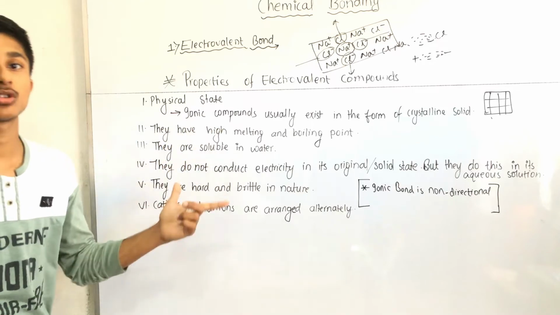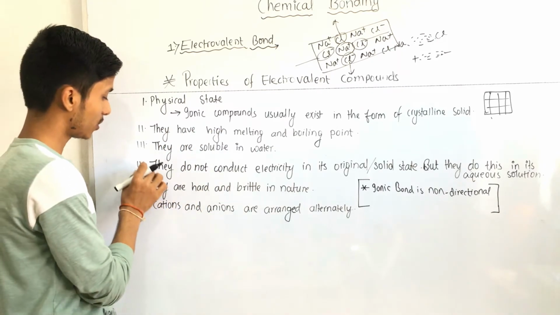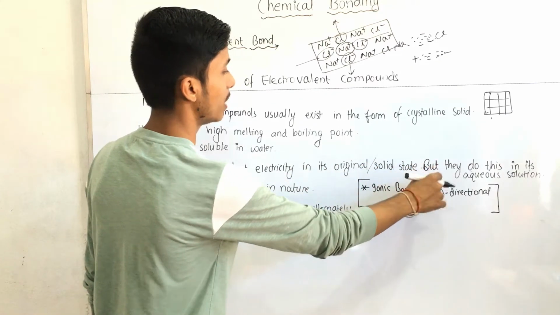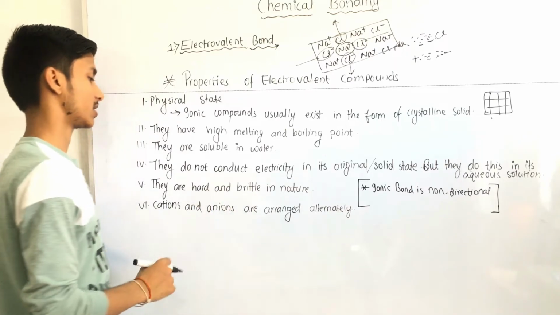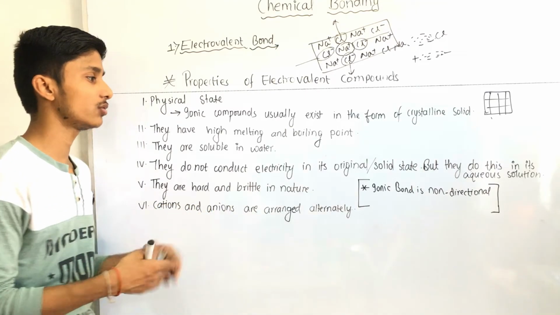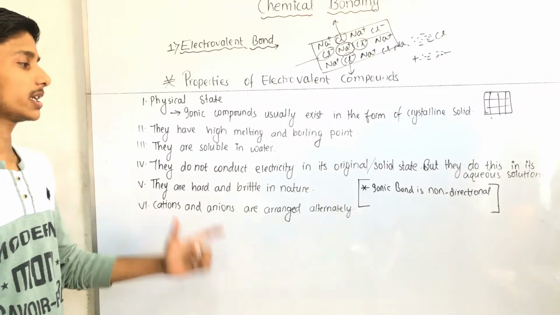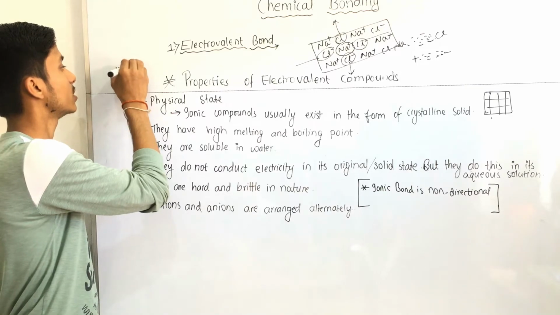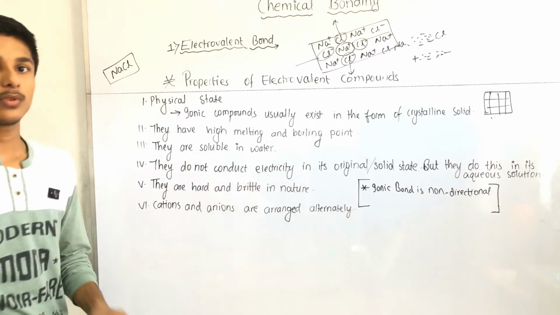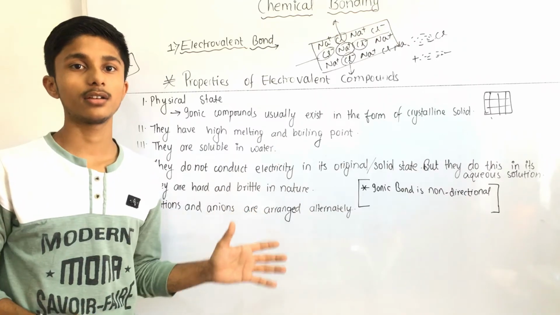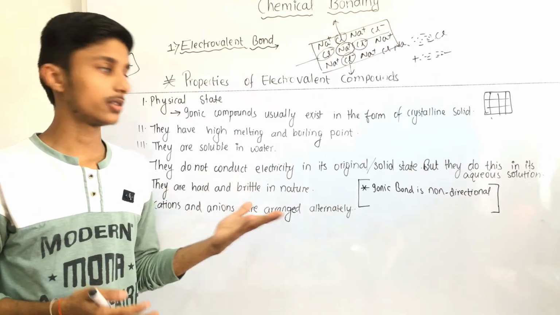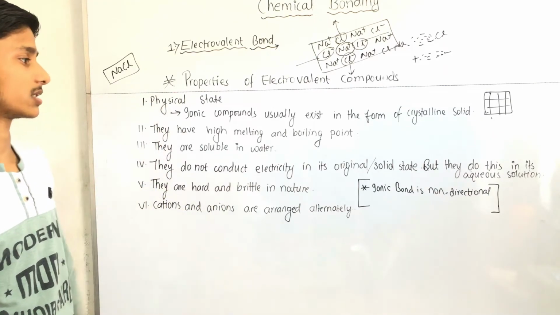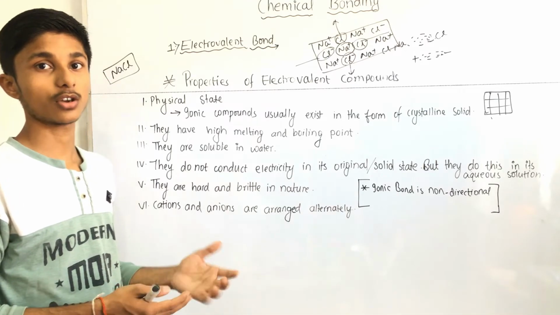Electrovalent compounds are soluble in water. Fourth number, they do not conduct electricity in its original or solid state, but they do this in its aqueous state. It means in the solid state they do not conduct electricity. We take example of salt, NaCl, that is sodium chloride. If we take it and we supply electricity, then this salt cannot conduct electricity. It means it is unable to conduct electricity in its solid state or original state.